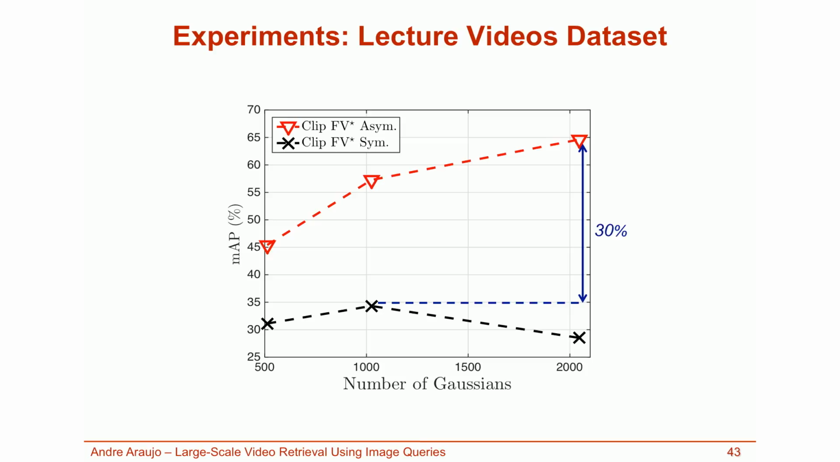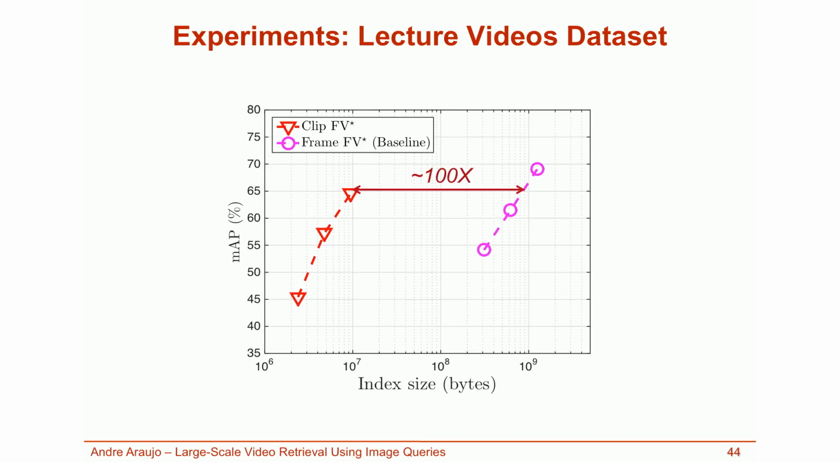Asymmetric comparisons are very important for this application, with an improvement of 30% mean average precision. This plot also shows how retrieval quality improves as you increase the number of Gaussians up to 2048. Note that this is much higher than what is commonly used for frame Fisher vectors. This plot presents the main takeaway for this contribution.